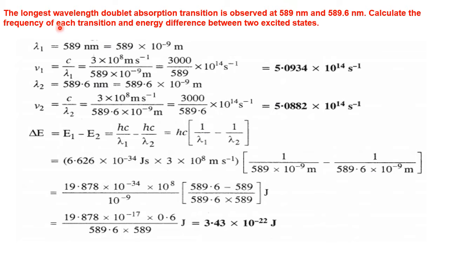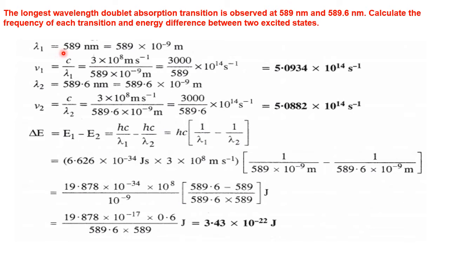Today's first numerical. The longest wavelength doublet absorption transition is observed at 589 nanometers and 589.6 nanometers. Calculate the frequency of each transition and the energy difference between the two excited states. Very good. This is the proof for the spectral lines in the atoms. So let's go.